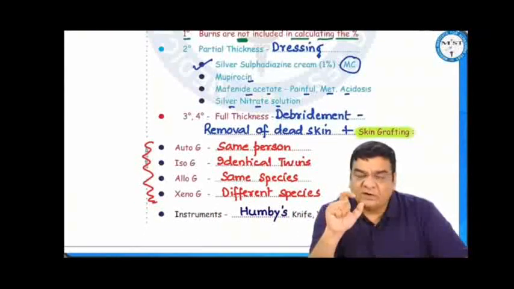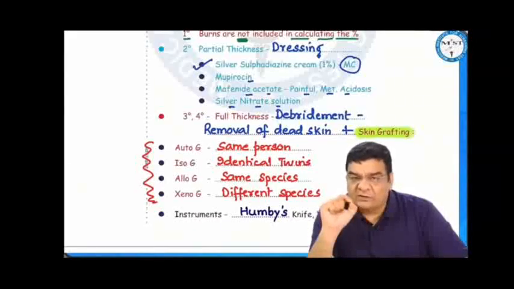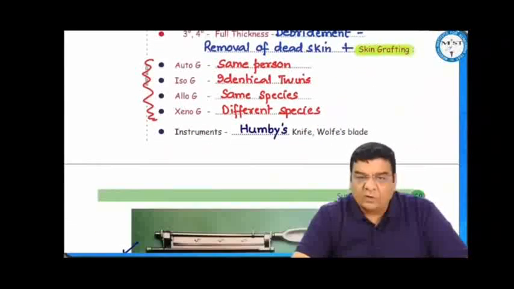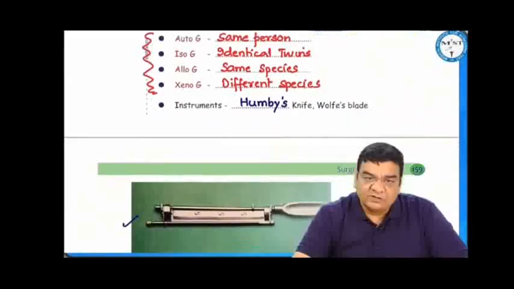Mafenide acetate is painful, causes metabolic acidosis. For third and fourth degree burns, which are full thickness, that means the entire skin is dead. So we do a debridement and put a new skin, that is skin grafting. When we are doing the skin graft, auto, iso, allo, xeno: autograft, same person; iso, identical twins; allo, same species; and xeno, different species. Instruments used in skin grafting, Humby's knife and Wolf blade.